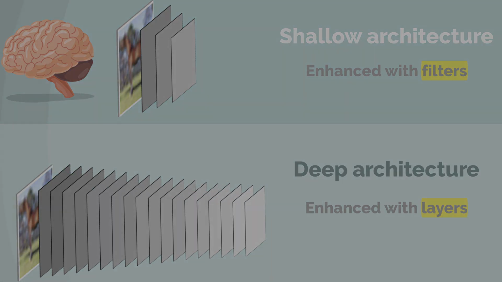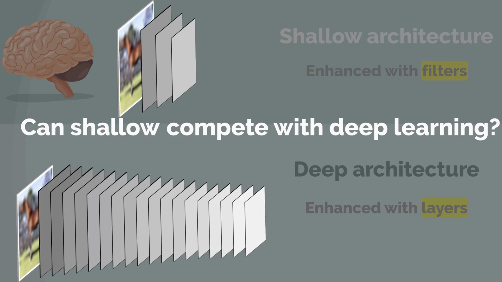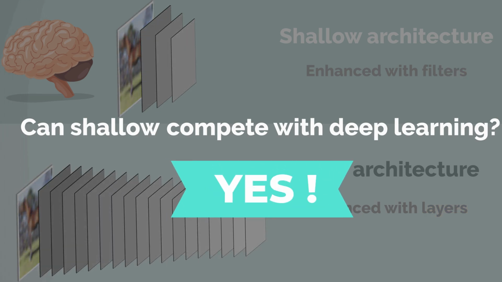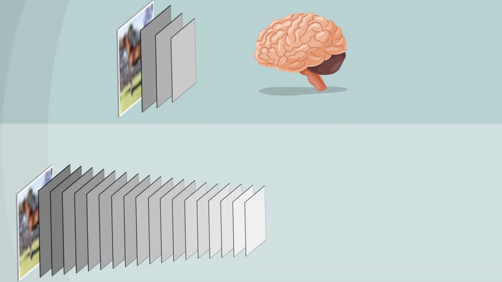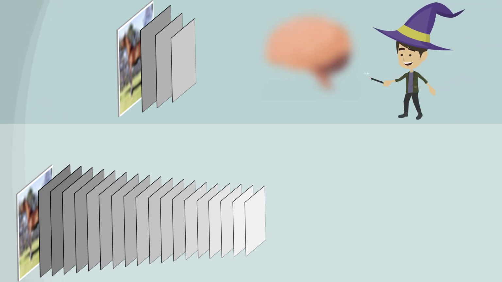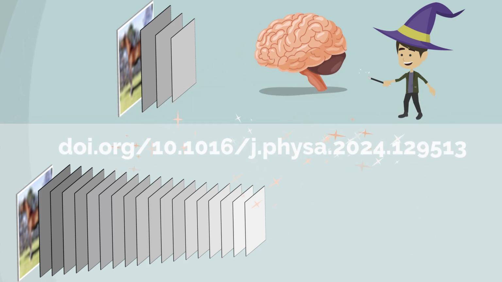Thus, we can answer the question, can shallow learning compete with deep learning? The answer is yes. This is how the brain can compete with deep learning. For more details, see our research paper.